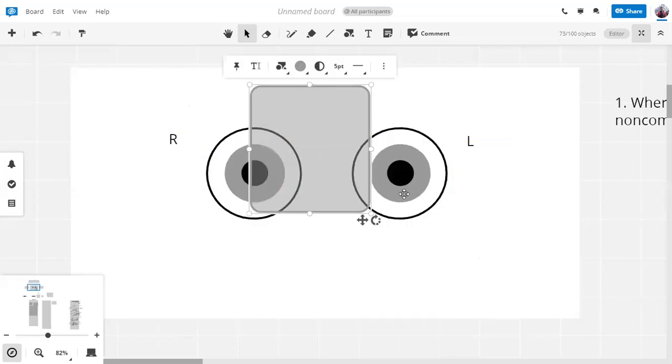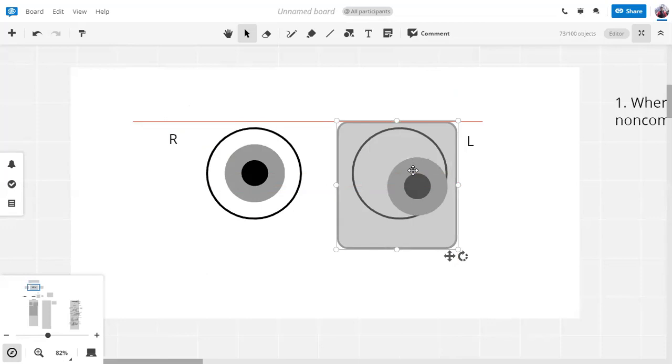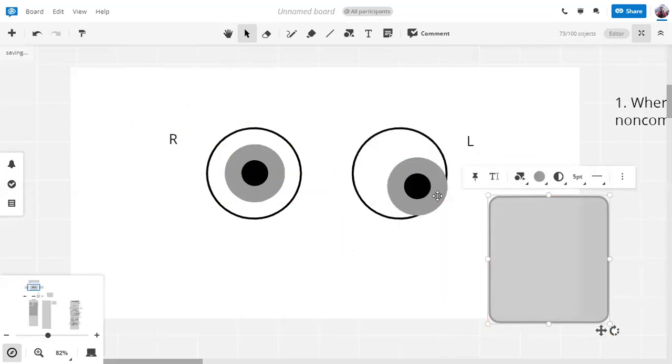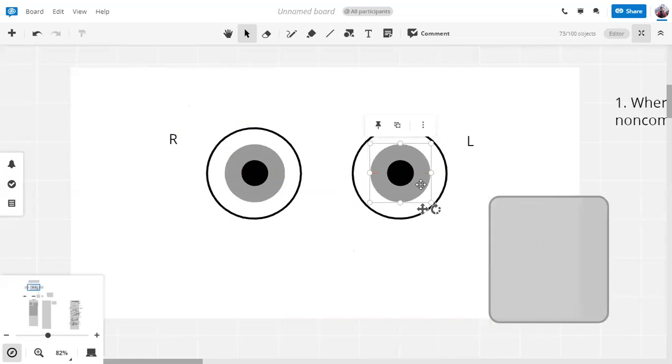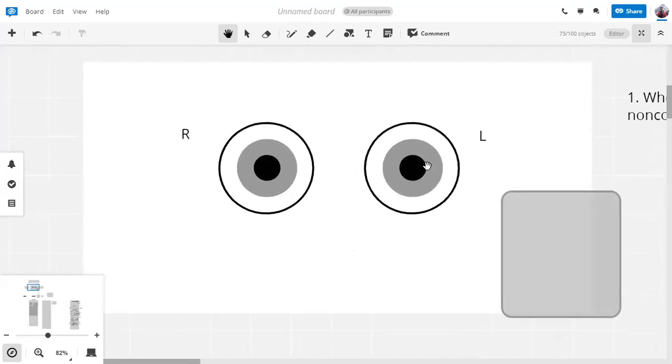So when I introduced a cover in front of this eye, it deviated, and when I removed this cover, this eye again came back to its normal relationship. So the question is, what is happening and why is it happening? So we know what's happening. The eye is deviating. The question is, why is it happening?